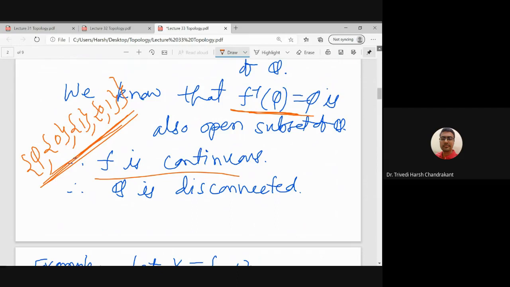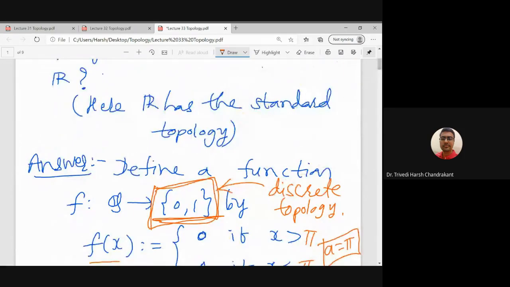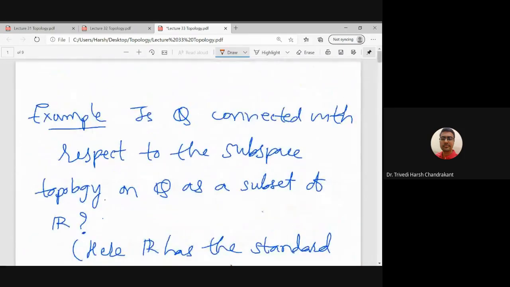So if our domain is connected, then its image under continuous function will be connected, but {0, 1} is disconnected in the discrete topology. Therefore Q is disconnected space. So this is the first example. Today we have discussed that the set of all rational numbers as a subspace topology is a disconnected space.